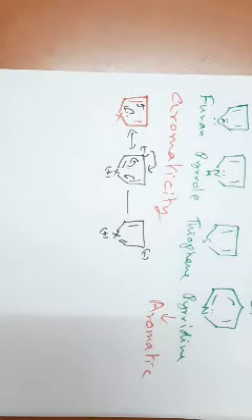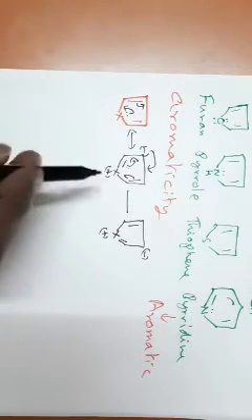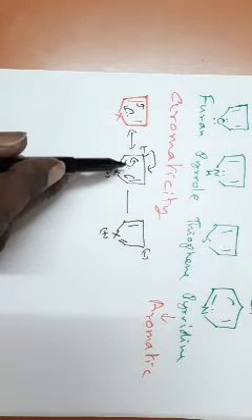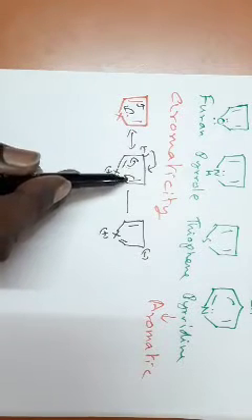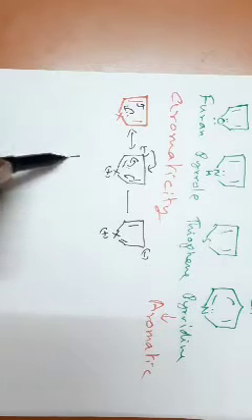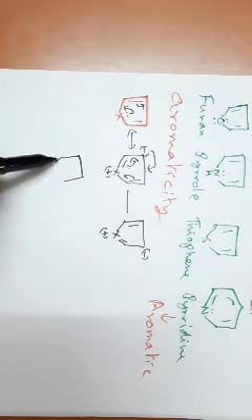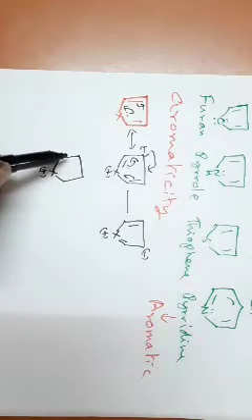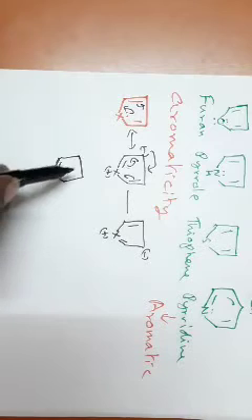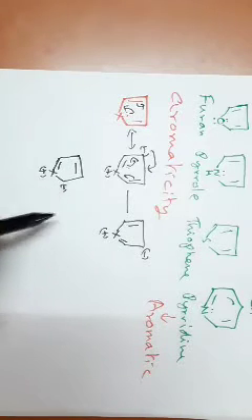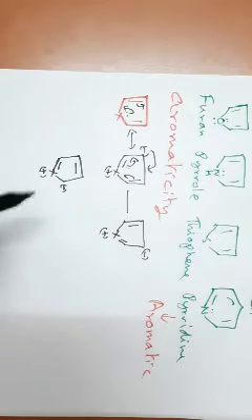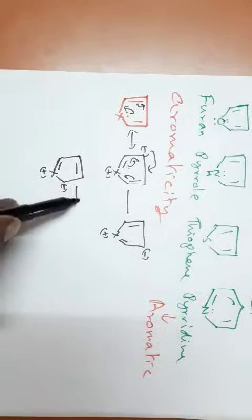See, the negative charge can come to this place. That is, I can draw a resonance structure like this one also. X, positive charge. This one, negative charge comes to this one. And similarly, I can draw another structure also.